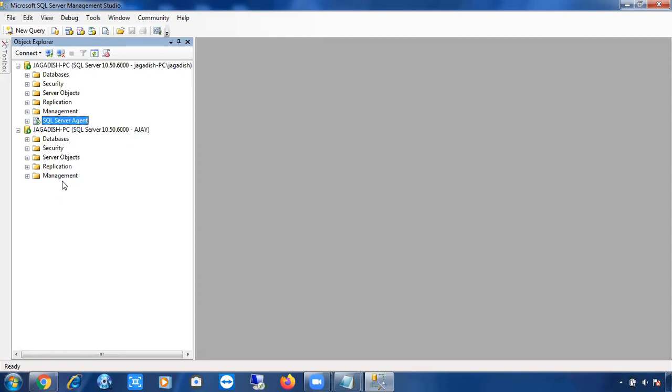Login permission. Very good. If you are not an authorized user to see the agent, in such a case also you cannot see SQL Server Agent. To see the SQL Server Agent you should have some privileges, permissions. If you don't have those permissions, you cannot see it. So in two cases, a user can't see SQL Server Agent.